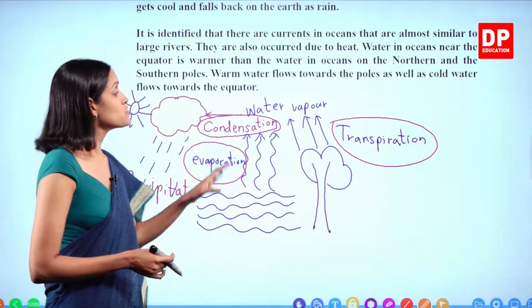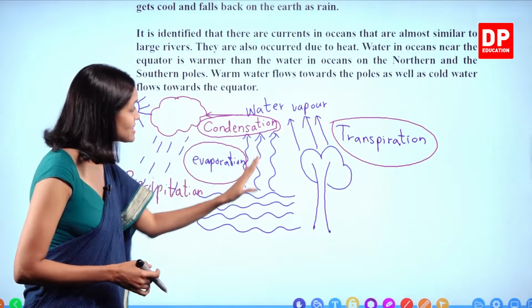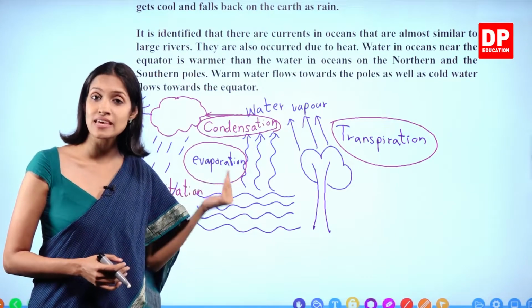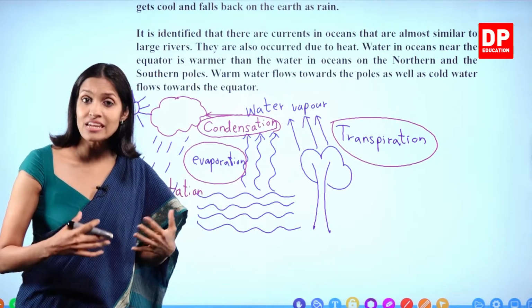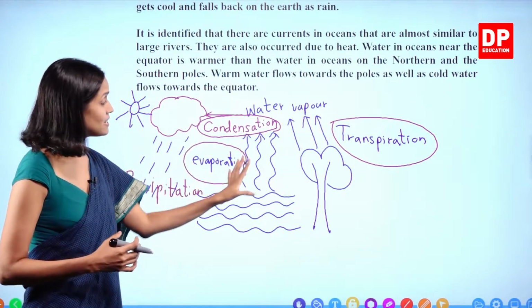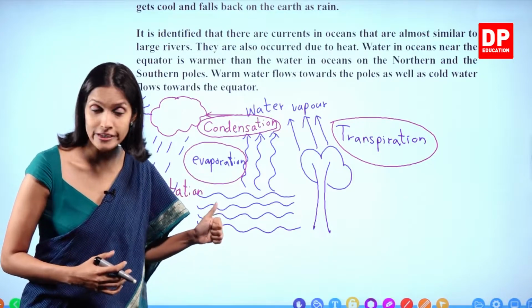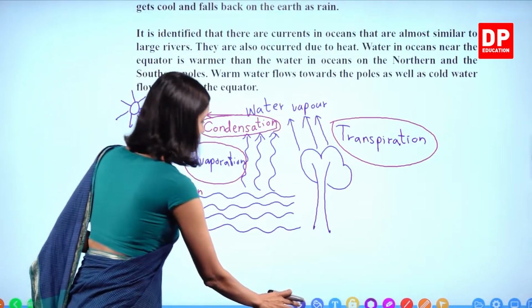So you all know that to maintain this water cycle, heat is an essential factor. At the same time, extreme heat can affect the cycle in a bad way as well, in a harmful way as well. Okay, children? Right. We'll move back to our work.